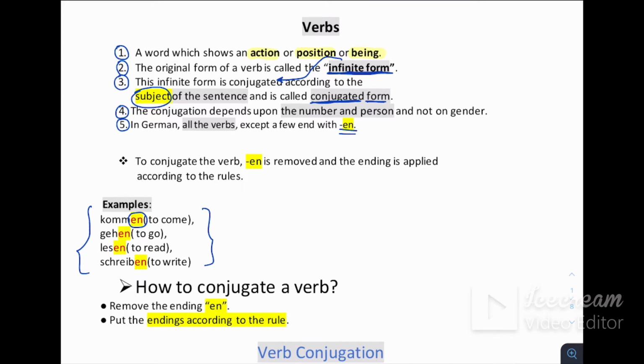Another verb, gehen, to go, again ending with en. Lesen, to read, again ending with en. Schreiben, to write, also ending with en. So kommen, gehen, lesen, schreiben: these are all known as the infinitive form.